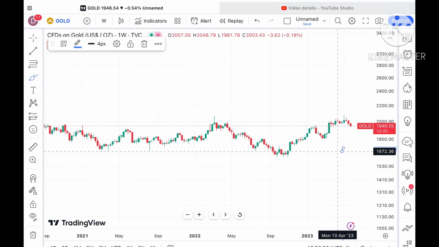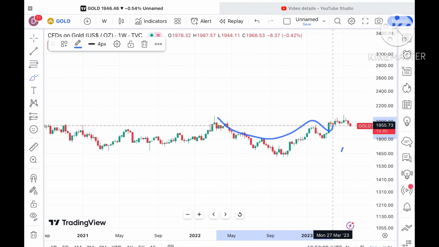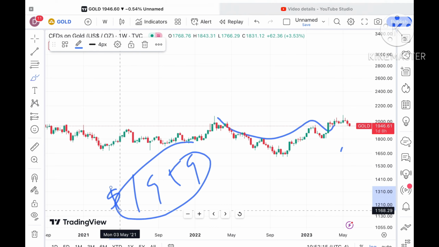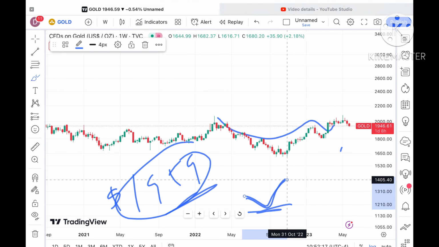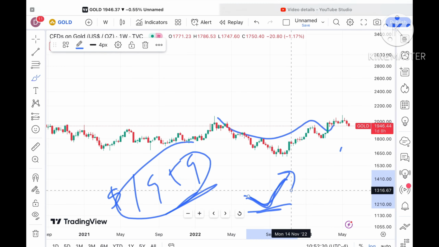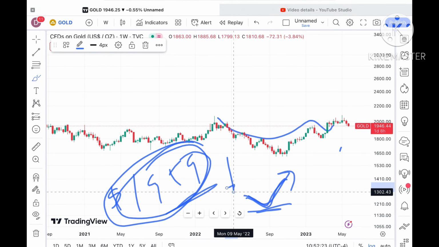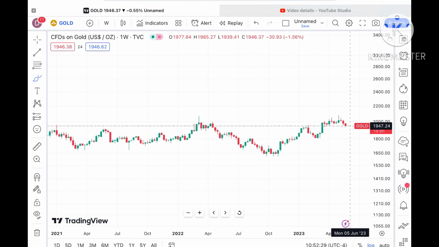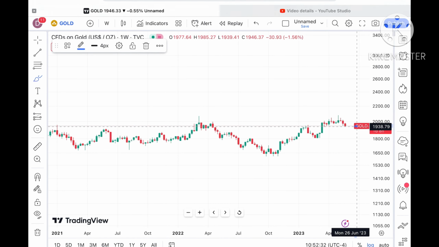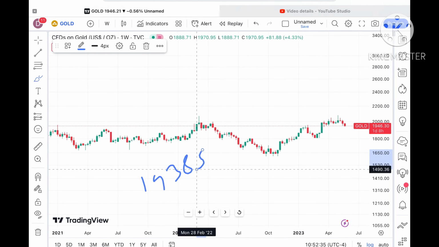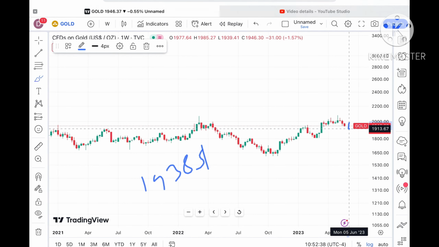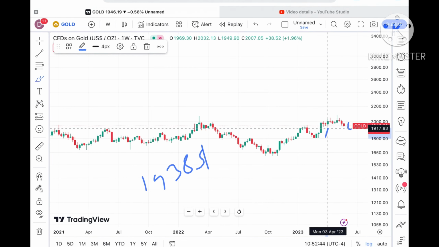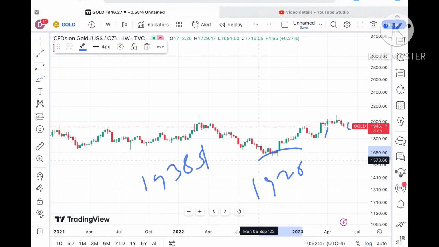Suppose the price doesn't sustain, chances are very high. But if the price sustains above a level of around $1957, $1959, then this particular support at 1959 can give it a bounce back, and there will be a probability of going further upside. But it has gone below this level and is now trading at 1949, so chances are high that if this level doesn't sustain, it can move further low, and there is a probability it can go towards its next support of $1938. And if the price falls below that zone, then we can see it go towards a level of 1913. Before 1913, the next support is coming at around $1926, and the probability is very high.